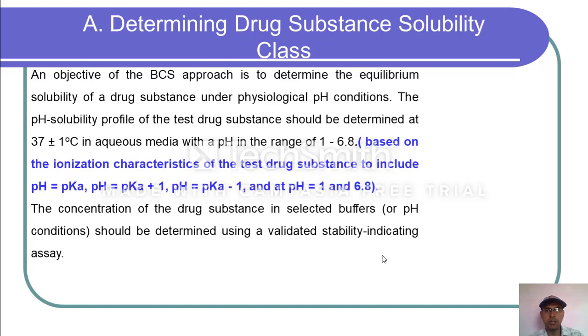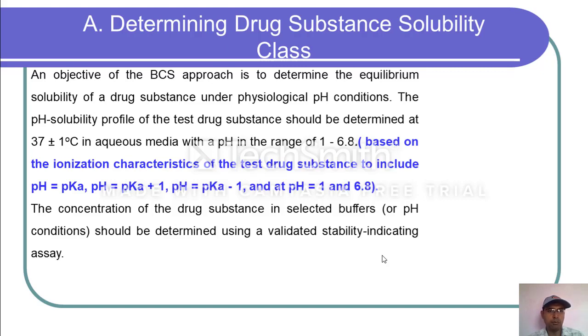Determining drug substance solubility class. Now how can we determine in which class a particular drug substance falls? It is found after knowing the objective of the BCS approach, which is to determine the equilibrium solubility of a drug substance under physiological pH conditions.